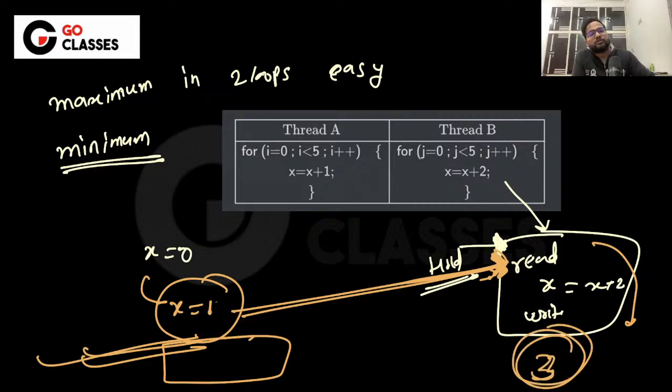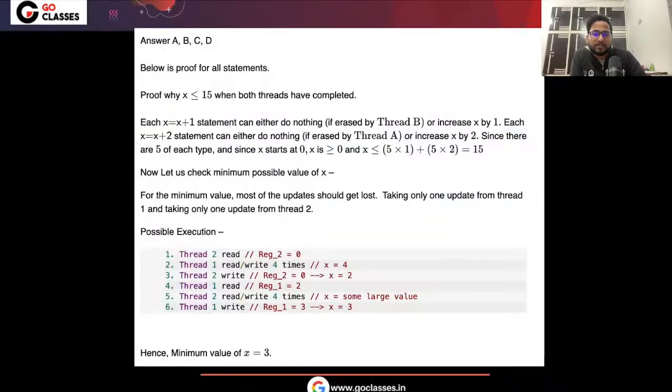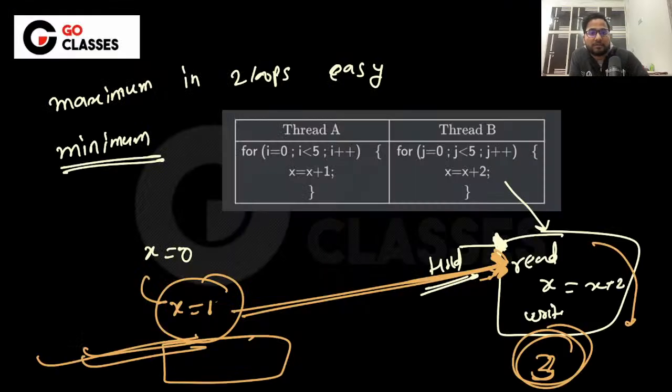So basically the sequence is something like this. I have written the complete sequence nicely, and in the solution you will find it. Thread 2 will read 0, and thread 1 will waste all of this. They are calling it thread 1 or 2, but that is fine. You waste one of this, that is fine.